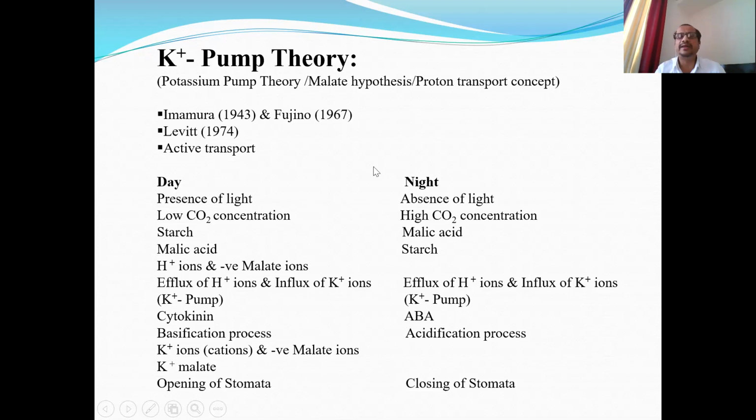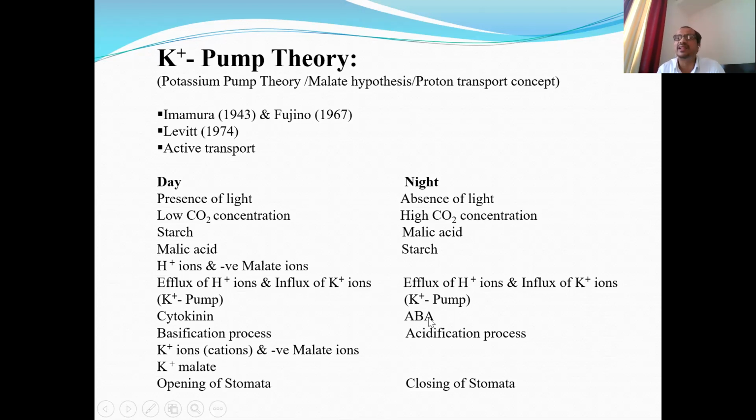What happens during the night time? How do the stomata become closed? According to the scientist Leavitt in 1974, there is an absence of light. There is no photosynthesis, so carbon dioxide concentration increases. Now the increased carbon dioxide concentration activates one inhibitory hormone called ABA, abscisic acid.